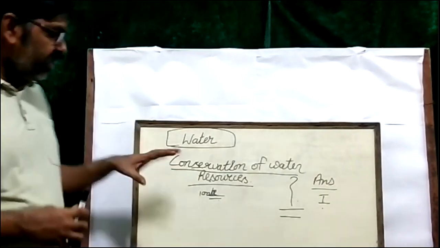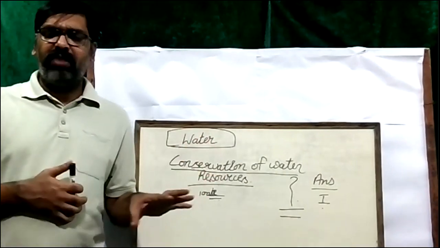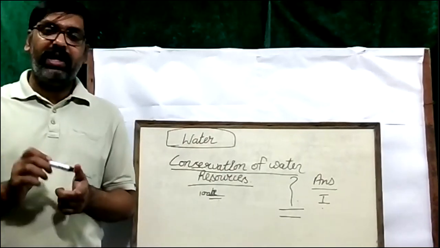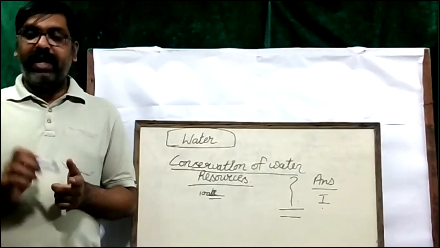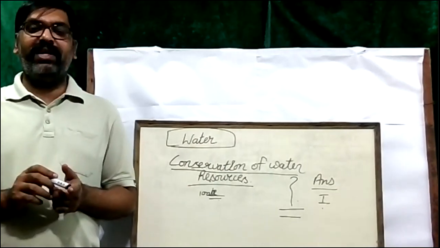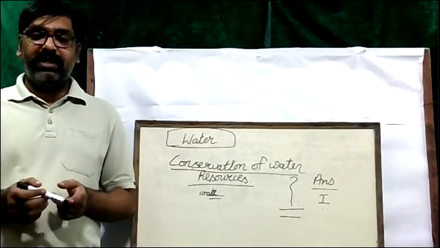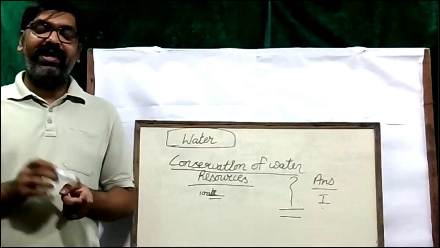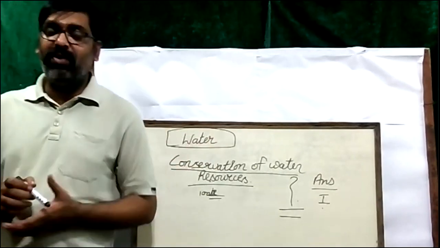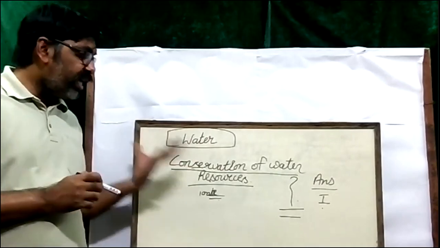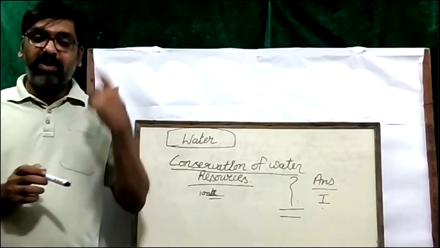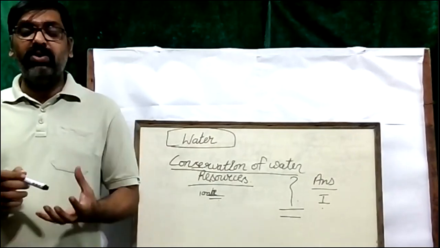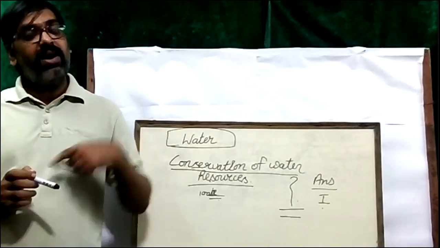So, this is the outline of this topic. We revised three things: land, soil, and water. Land is the essential thing, soil is an essential thing. Without land, you cannot imagine anything. Then soil is important for agriculture. And now water, the most important thing for everyone. How to save this, how to conserve this, is the topic of brainstorming. Now you have to think of different ways in which we can conserve water for future generations.